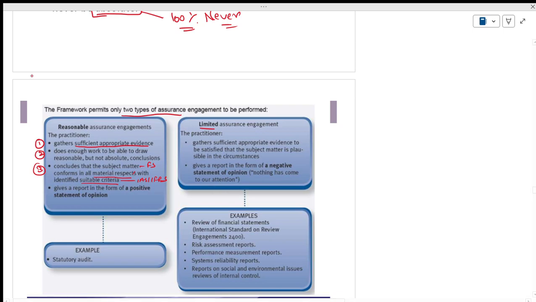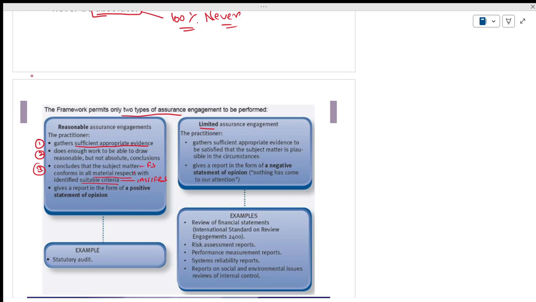This is where students' confidence level will increase. You should know what the subject matter is: the financial statements. The suitable criteria are IAS and IFRS. It will never change. Go to the last page of the textbook, the concept will remain the same.